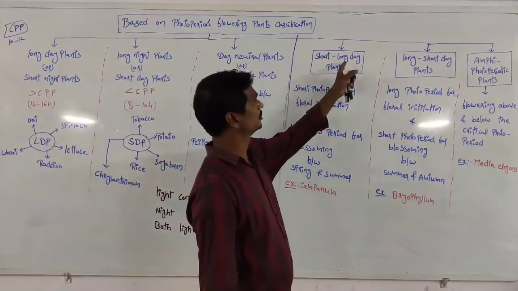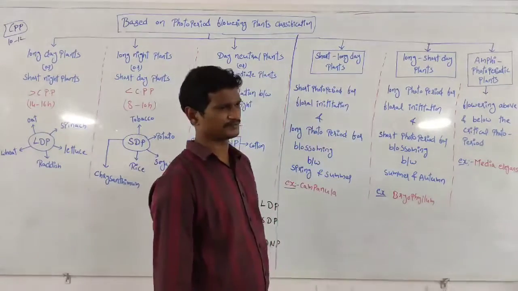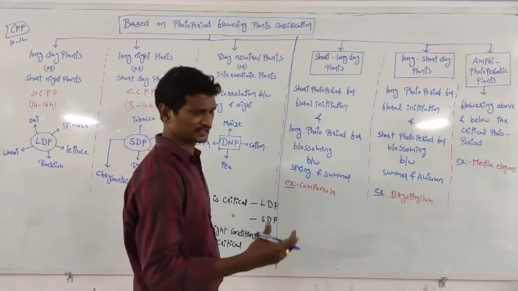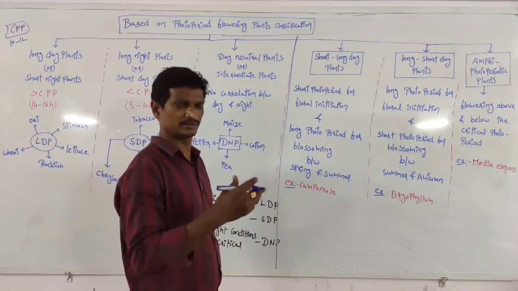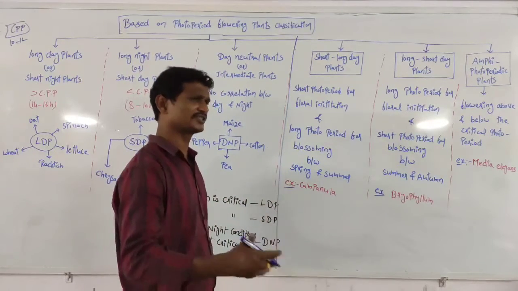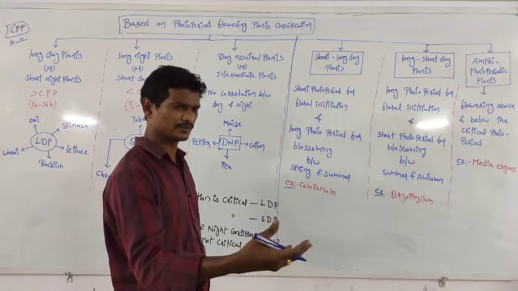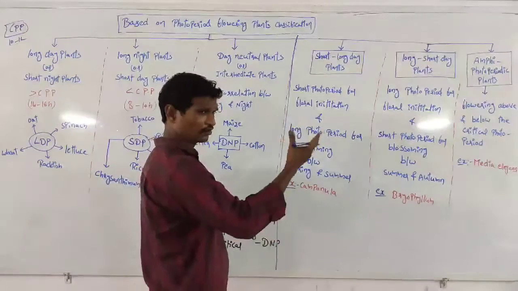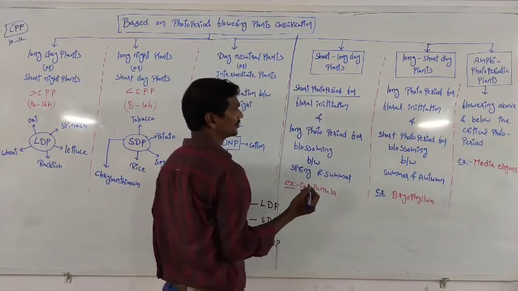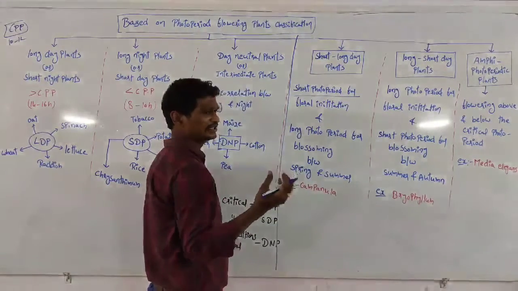Coming to the next one, short and long day plants. It is mixed: certain parts in short day and certain parts in long day. There is a short photoperiod for floral initiation.